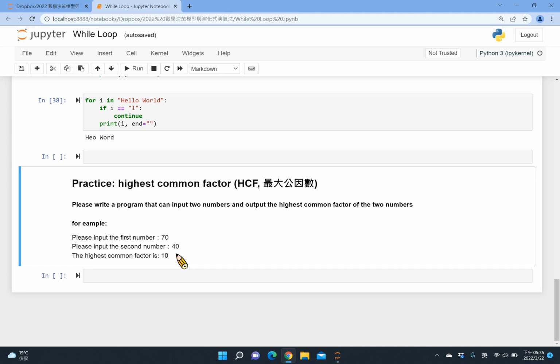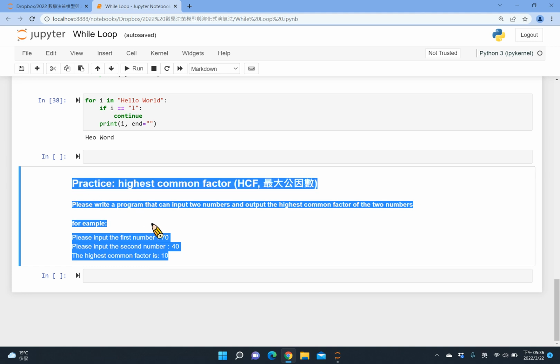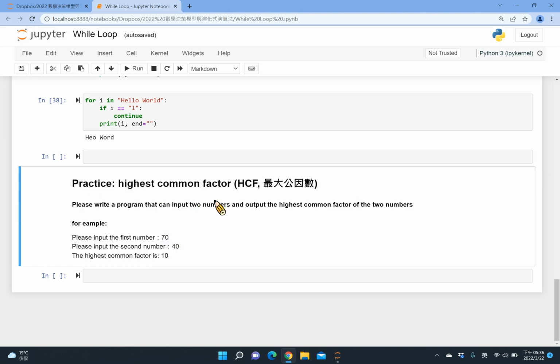After you think about it, it's better for you to digest the code I share with you. If I directly provide you the code, you won't know what the key is to understand those syntax. So in the next physical class, I will prepare a lot of practice for you. Maybe before the class, for example, this one about the highest common factor, we put in two numbers and try to write a program to find the highest common factor. Maybe you can think about it, even write the code before the class.